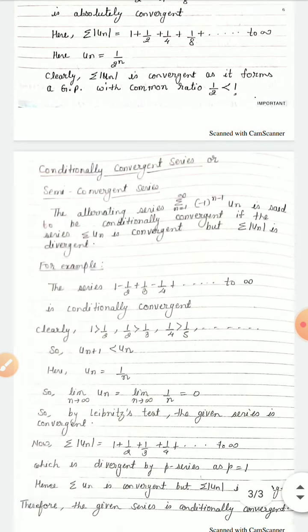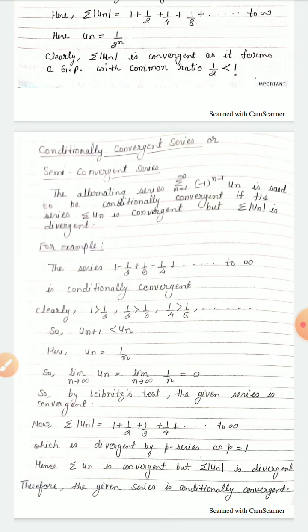Now come to conditionally convergent or semi-convergent series. The alternating series summation n equal to 1 to infinity minus 1 to the power n minus 1 un is said to be conditionally convergent if the series summation un is convergent but summation mod un is divergent.